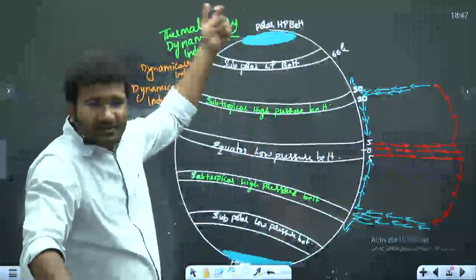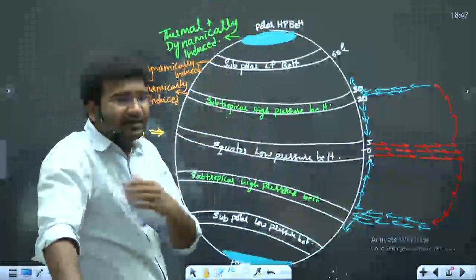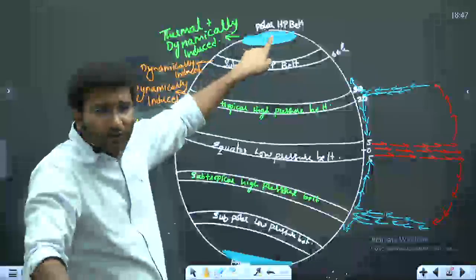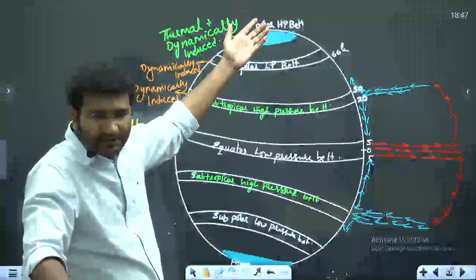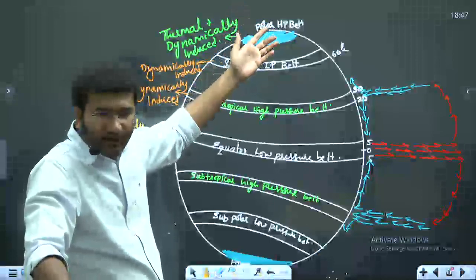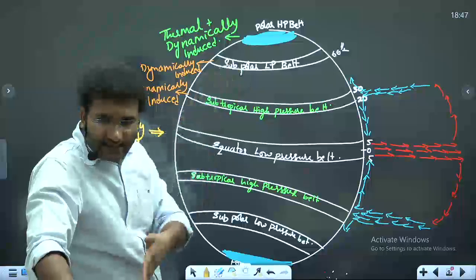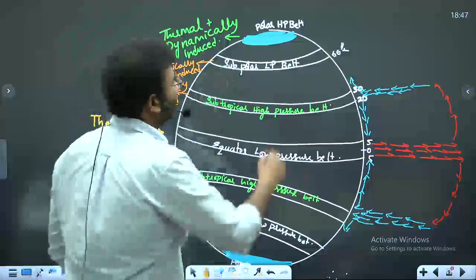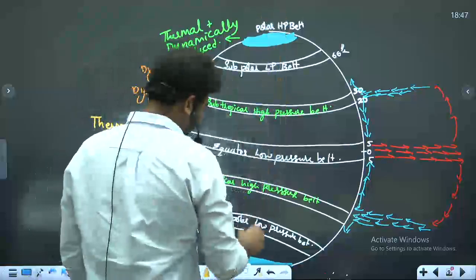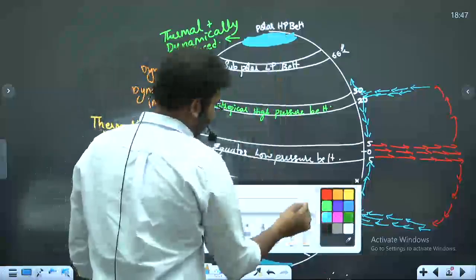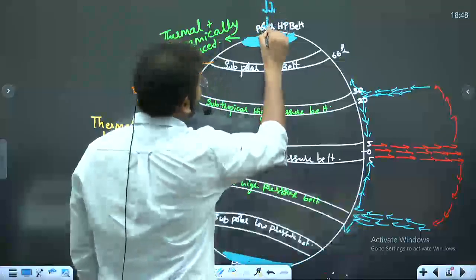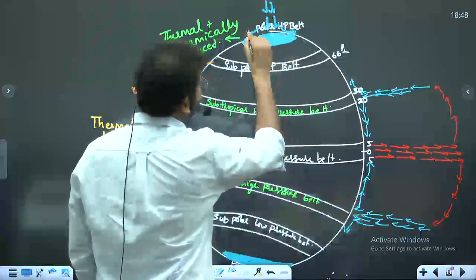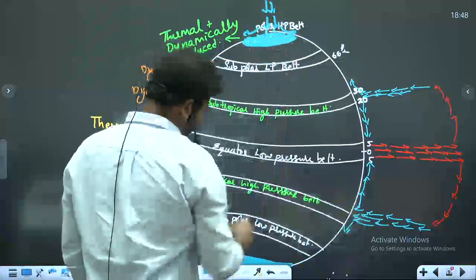In the polar regions, do you find sinking air or rising air? Here the temperatures are very, very cold. So when there is cold temperatures, you have high pressure system. In the high pressure system, you always see the wind to be sinking and diverging. So here the air sinks, and the air will start to move in every other direction.